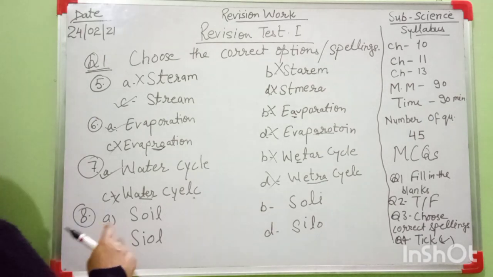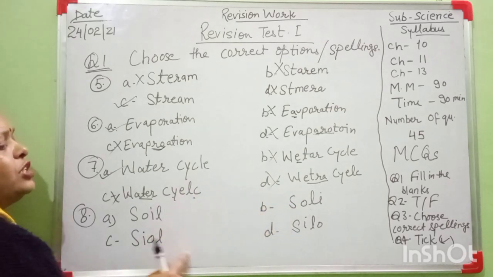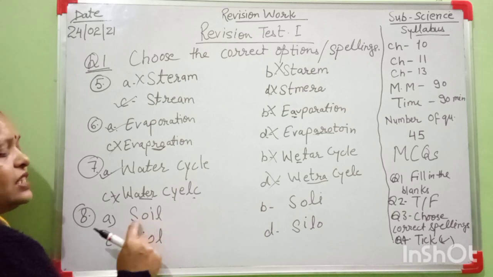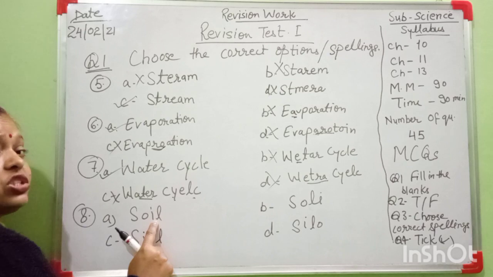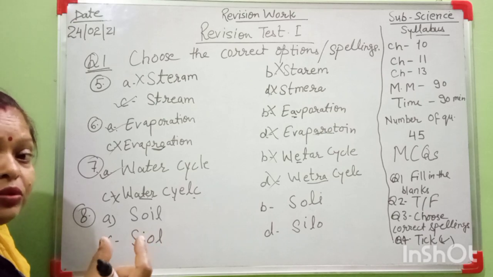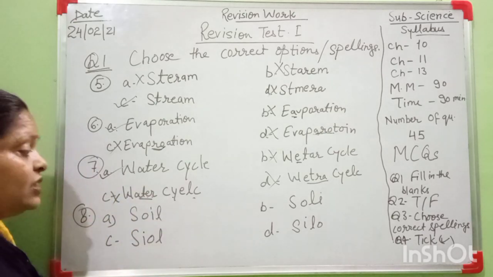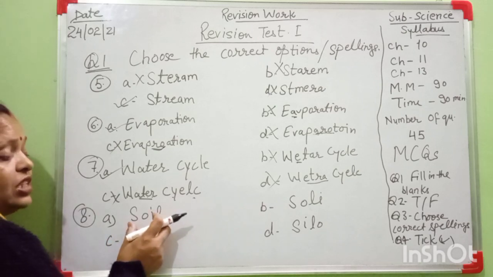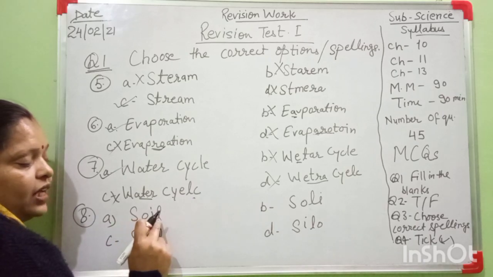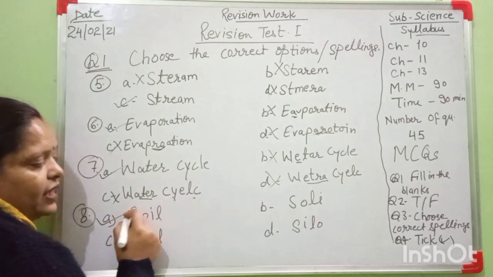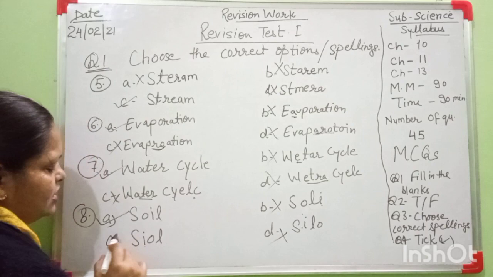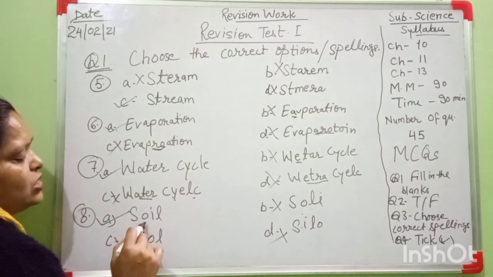Next question is, here are the 4 spellings, and which one is the correct spelling? This is soil. All astronauts take some soil and some photographs from the moon to get some information. That's why I mention the spelling here, soil, and you have to choose now which one is the correct. S-O-I-L, soil. This is the right spelling. Here S-O-I is wrong. Your correct spelling is soil, S-O-I-L.